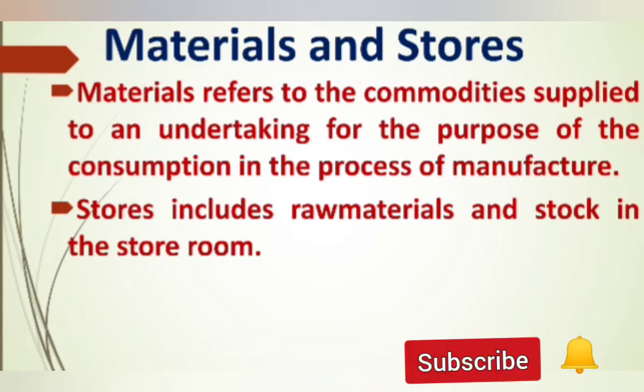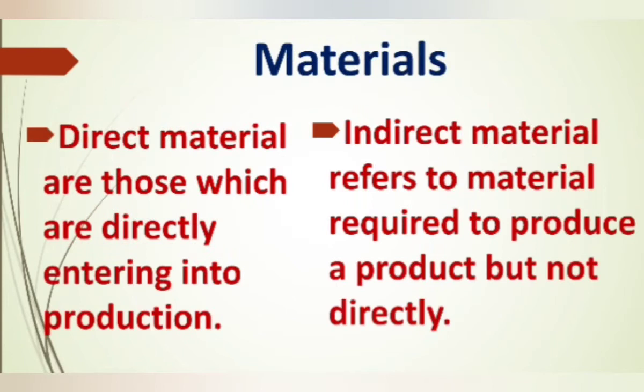Next we can see the materials. We use direct material and indirect material for the production process. First we can see the direct materials. Those materials which directly enter into the production and also become a major part of the finished product, we call direct materials. For example, wood in furniture, leather in shoe making, jute in gunny bags, and steel in machineries or cars are all examples of direct materials. Primary packing materials are also treated as direct materials.